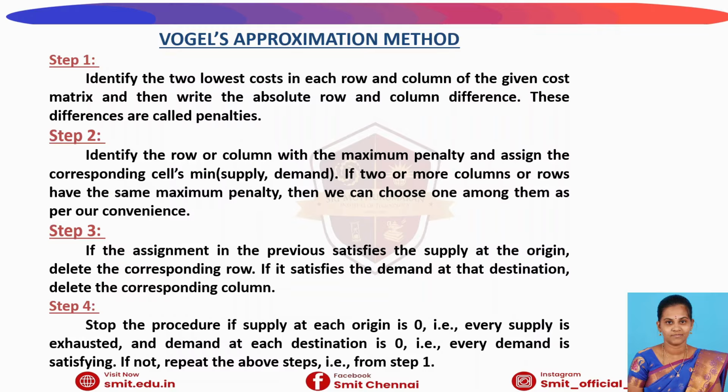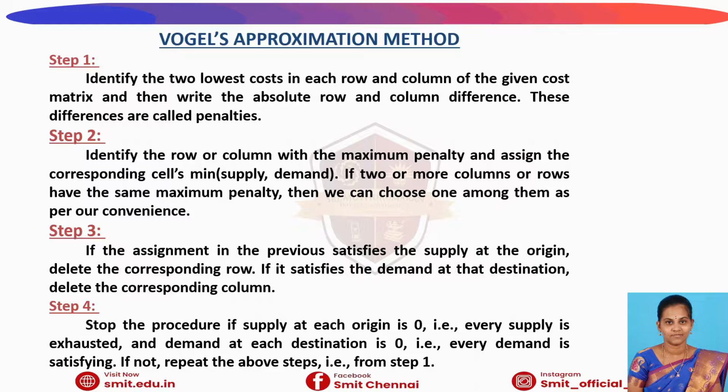The Vogel approximation method is a systematic method and requires minimum time to find a solution. This method involves fewer computations. So comparatively, the Vogel method is the best among all three.